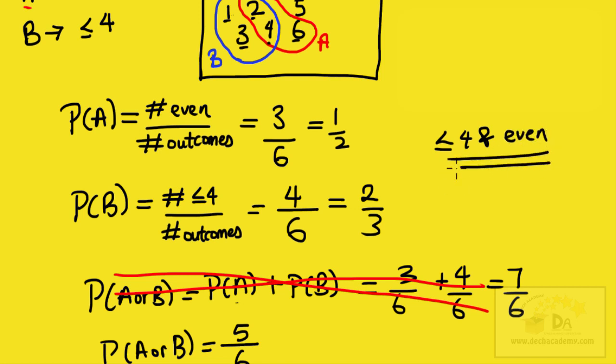Now, which numbers are less than or equal to 4 and also even? 1 is less than or equal to 4, but it's not even. 2 is less than or equal to 4 and is even. 3 is less than or equal to 4, but is not even. 4 is less than or equal to 4 and it's even. So there are only two possible ways.